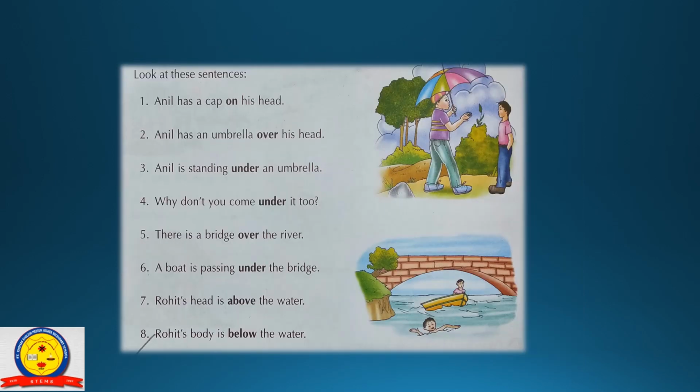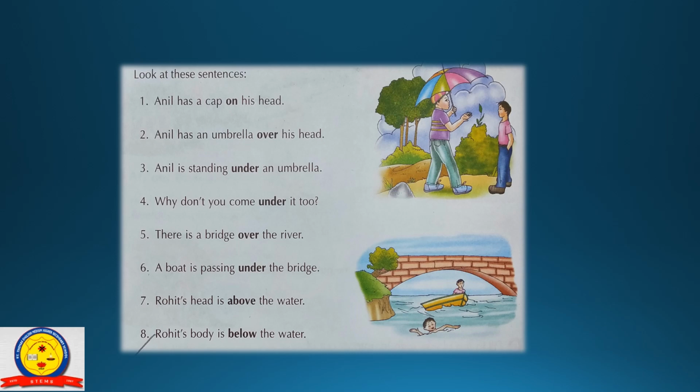Children, here are some examples by which you can easily understand preposition of place. Look at this sentence. Anil has a cap on his head. Here the word on tells us about the position, or you can say the place, of a cap on his head.